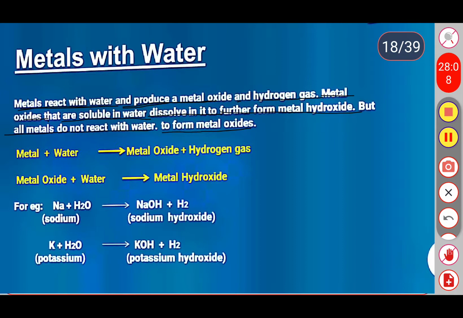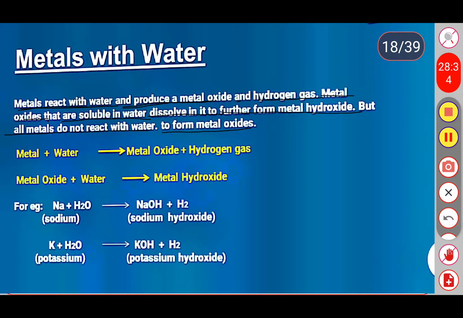Some metals do not react with the water at all, like copper, silver, gold and lead. If they do not react with the water, they do not form any kind of metal oxides either. And some metals like potassium and sodium react violently with the cold water.